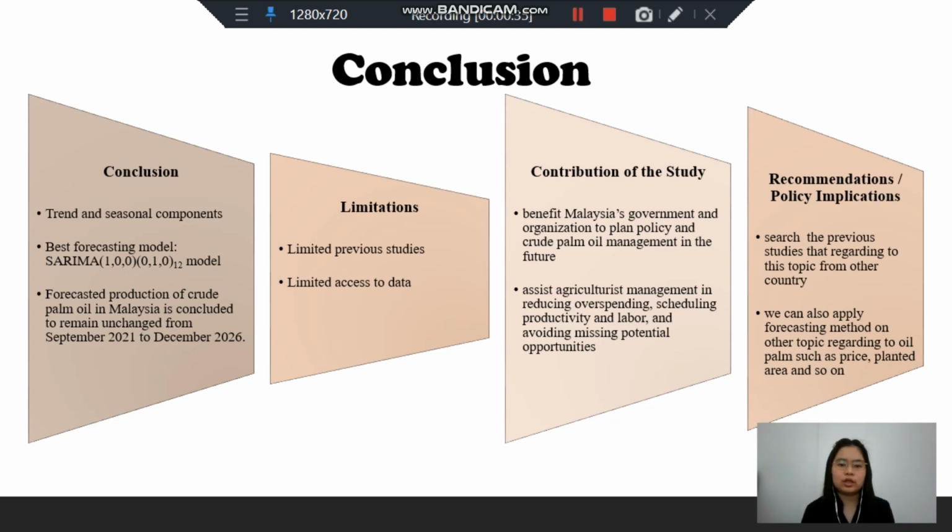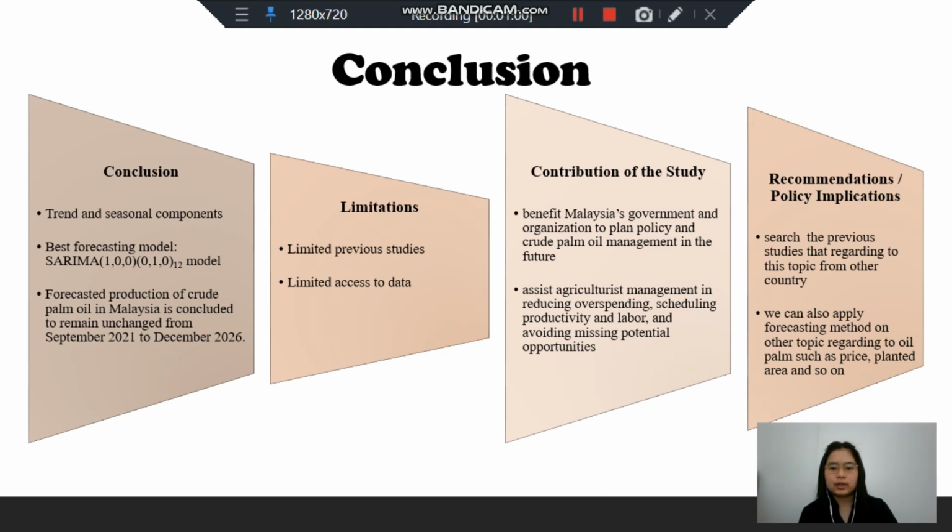There are several limitations in this study. Firstly, limited previous studies regarding this topic. Hence, we also include the previous study of forecasting on crude palm oil prices in this study. Second, limited access to data. The website of Department of Statistics Malaysia only provided the crude palm oil production starting from 2010.